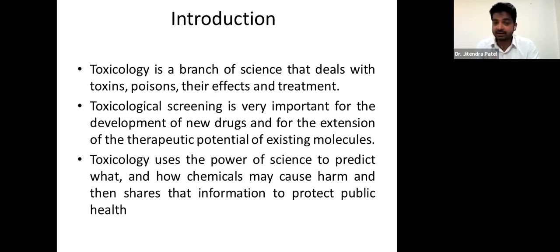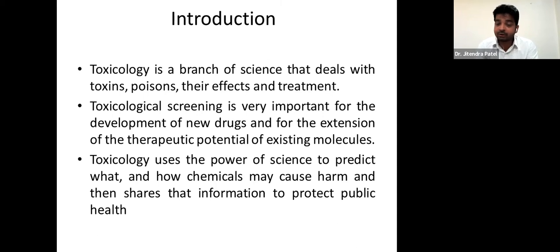Toxicological screening is very important for the development of new drugs, right? Whenever we are screening any kind of new chemical entity, we need to know whether it is safe to use in any biological system or not, right?